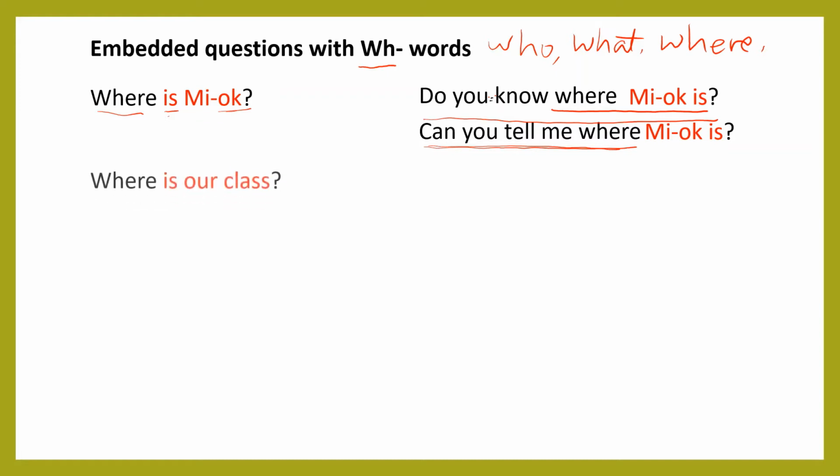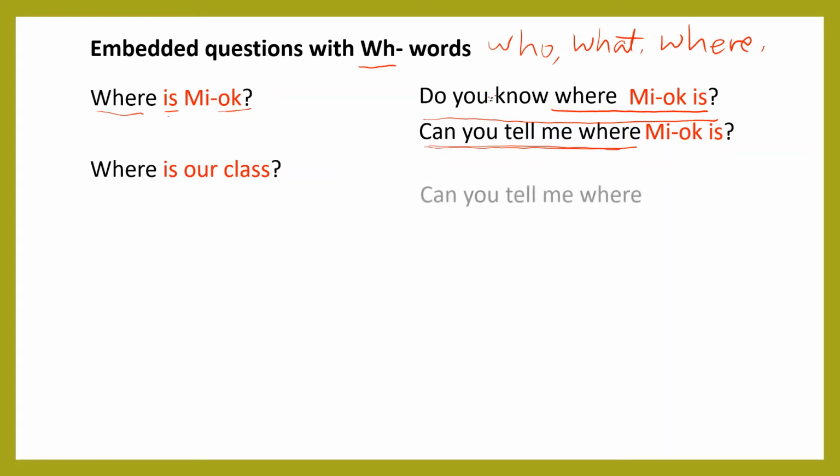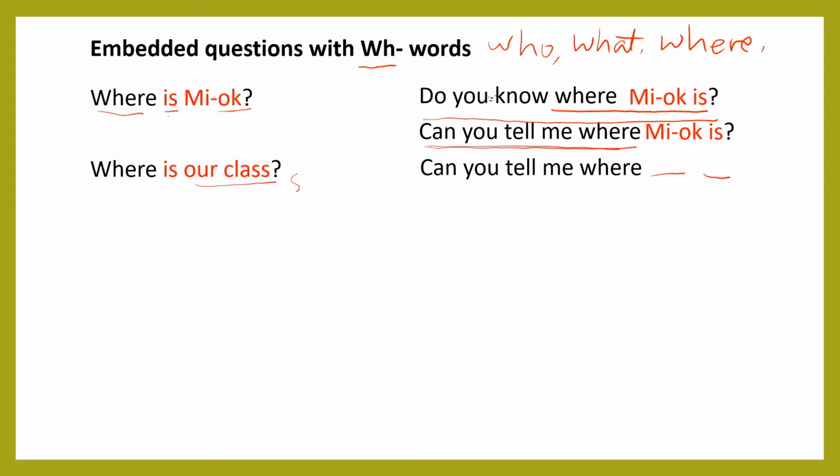Okay, next question. Where is our class? This is a normal way of asking where is our class, and you can also embed it. You can say it after, can you tell me where? And then we need subject verb. That's right. Subject, our class, is. So we get our class is. Can you tell me where our class is?